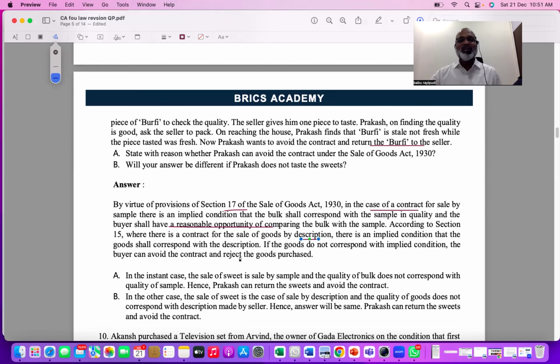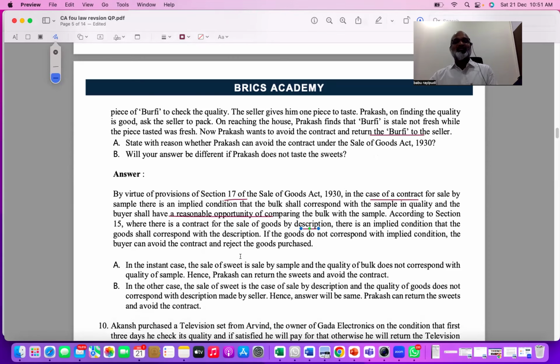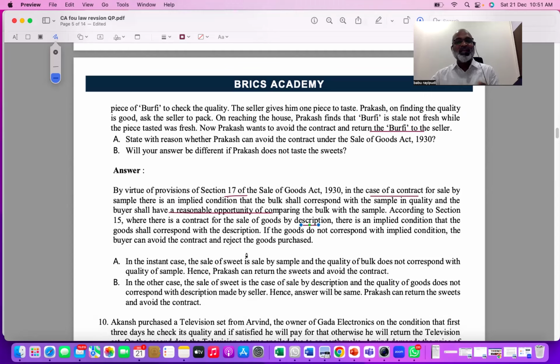Then in the case, what happened actually? The sample which is given is not matching with the goods which are given. So therefore, the first question is: state with reasons whether Prakash can avoid the contract. It says in the given case, the sale of sweets is by sample, and the quality of the bulk does not match. So Prakash can return the sweets, avoid the contract and take his money refund.